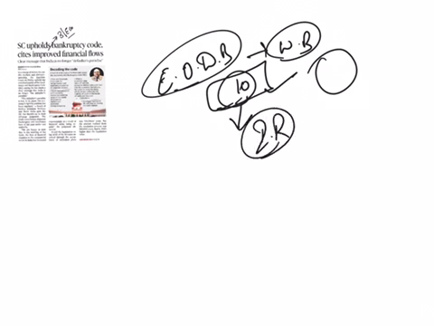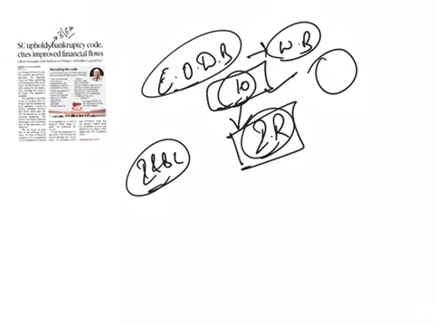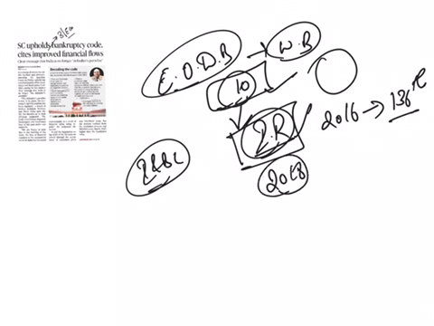After implementing this Insolvency and Bankruptcy Code, India's ranking under this parameter has improved a lot. In 2016, India was ranked 136th under resolving insolvency, whereas in the recent 2018 report, India's ranking has improved to 103rd position.